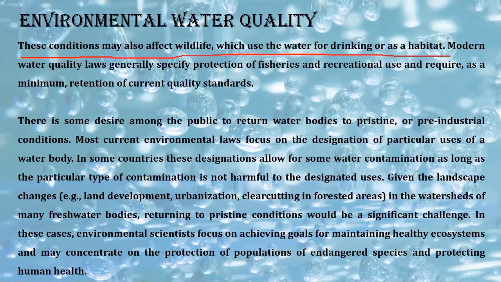But how will the animals know? The animals may not sense which water is good, which water is bad. It may happen that they are drinking the water, but after a certain time they fall ill and they die. Why? Because the water may be toxic, the water may be poisonous, right? Okay, so the bad quality of water may also affect wildlife to a large extent.